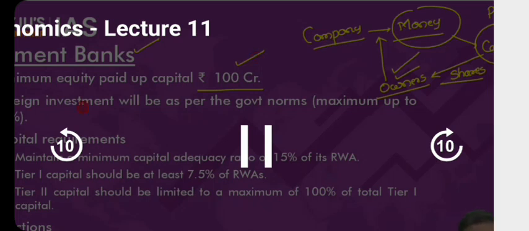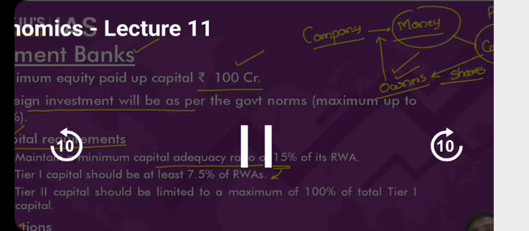Okay, point number 1. Again, just like SFBs, can foreign investment be brought in payment bank? Answer is yes. In case of the foreign investment, up to 74% can be brought in. What are the capital requirements here? The payment banks will have to maintain a CAR, capital adequacy ratio, of 15%. And within this 15%, tier 1 capital should be at least 7.5%, and remaining can be tier 2. Is it okay? These are the capital requirements which RBI has imposed on the payment banks.